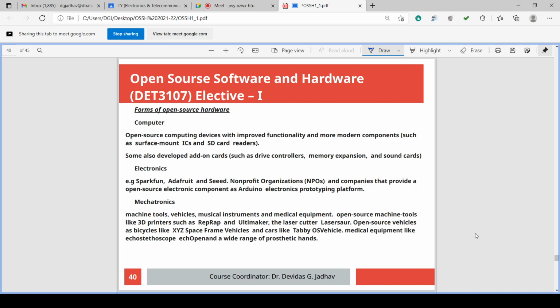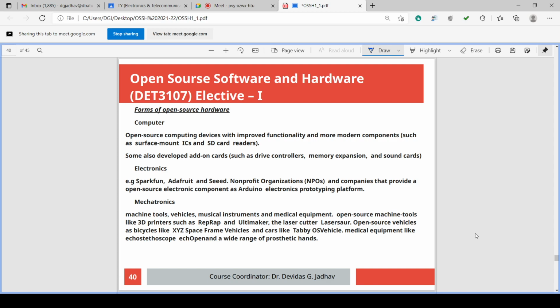So if an open source computer is there, then that can be improved by adding new modern components. If it is open source hardware, you can add the add-on cards. If it is not open source, then we do not know the design of that computer, and we do not know the current and power specifications, and we cannot add the ports and other add-on cards, because we do not have the idea of the details of the working of the computer hardware.